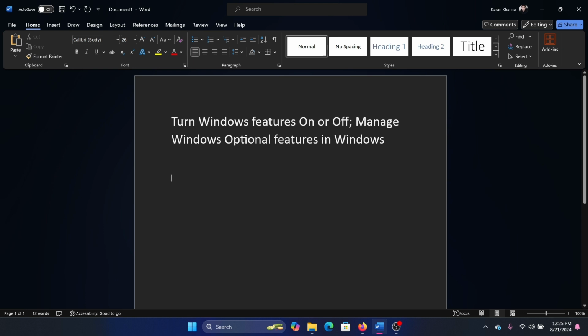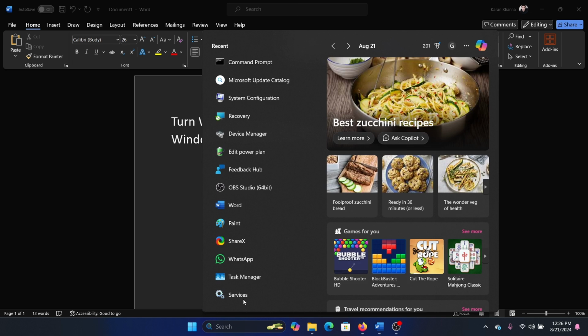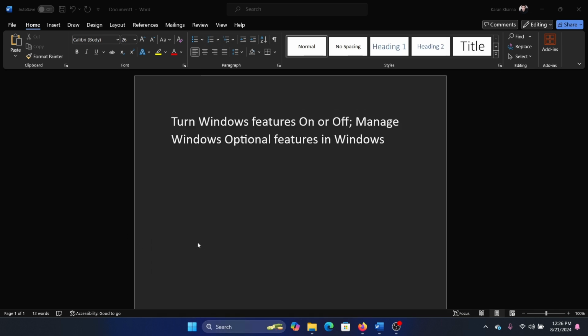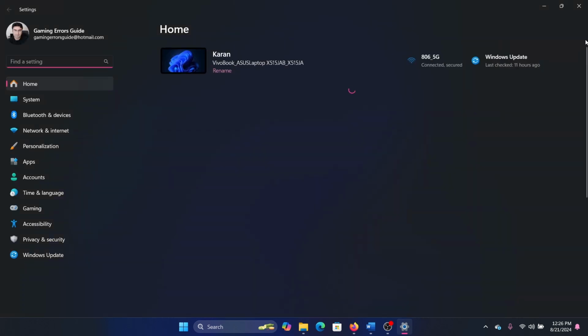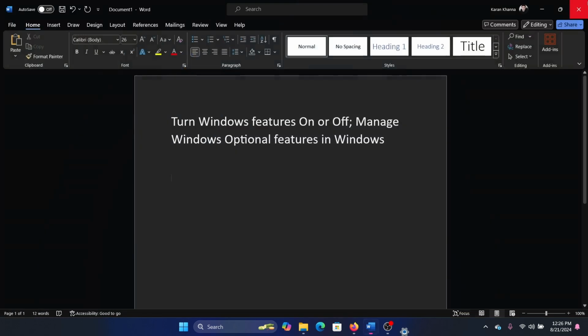Hey friends, if you wish to know about turning Windows features on or off, or managing the Windows optional features, then please watch this video. While we have a lot of features in Windows and we can manage them through Windows Settings, there are a lot of features which are not supposed to be accessed by the general public. Though you can change them, they are not easy to access.